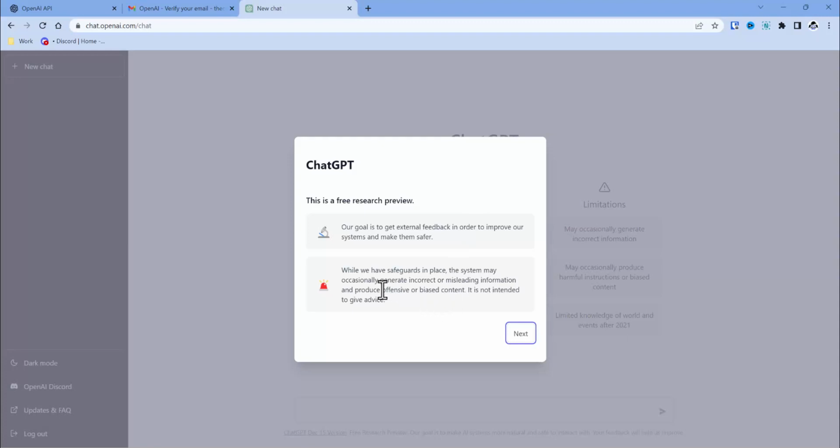The system may occasionally generate incorrect or misleading information and produce offensive or biased content. It is not intended to give advice. So you have to keep that in mind whenever you're doing this. This is not a person that you're talking with. This is a computer that has basically scraped the internet up through the end of 2021.